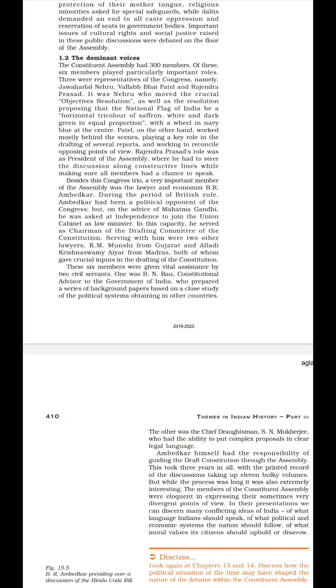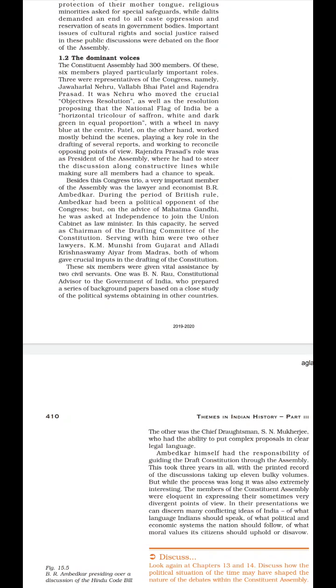Now the next representative, or we can say the next member of this assembly, was Patel. What he did is that he also played a very important role in drafting several reports, and he made harmony among opposing points of view. That means if anyone was saying the opposite, having a negative point of view, he used to create harmony in that. He used to create a positive view in that. Clear?